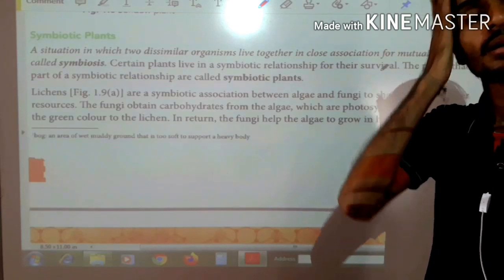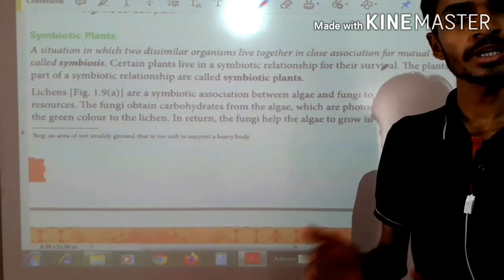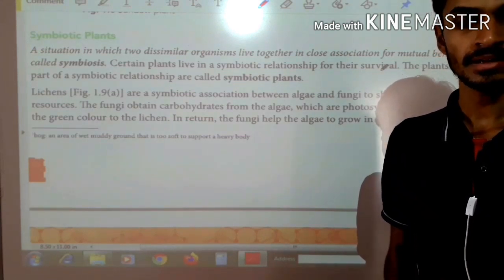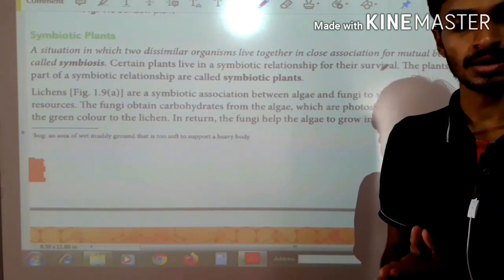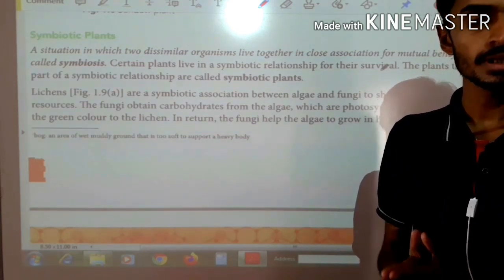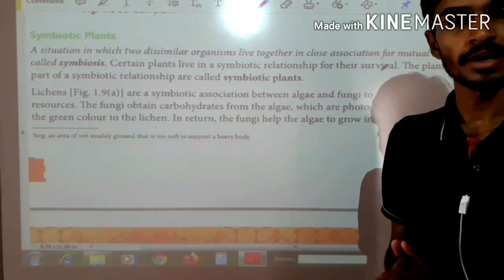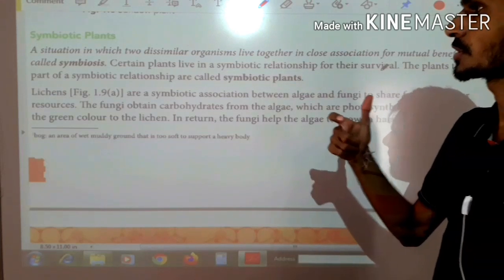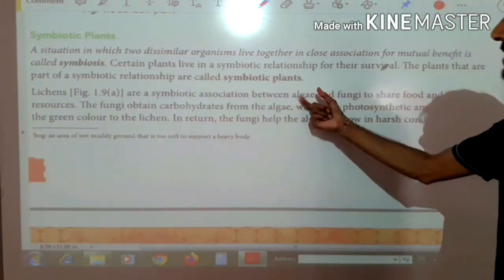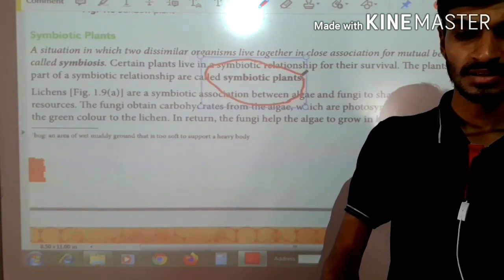That means two different types of plants depend on each other to survive, and there is a relation between them. This relation is called symbiosis, and these types of plants are called symbiotic plants. For example, the first one is lichen and the second one is algae. So this is a symbiotic plant.